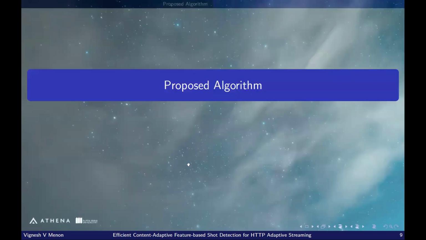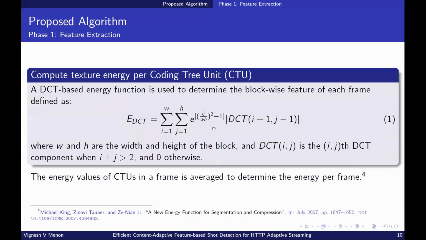Now, we shall look into the proposed algorithm for shot detection. The first step of the algorithm is the feature extraction. Here, we compute a DCT-based texture energy function for each CTU of the frame. We compute the DCT of the CTU first, and then we apply exponential weighting for the DCT coefficients. We see that higher weightage is given to high-frequency components. The energy values of CTUs are averaged to compute the energy per frame.